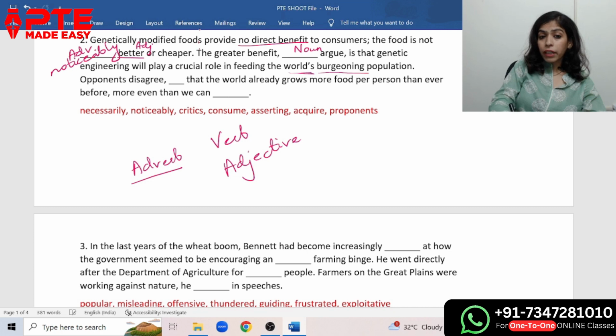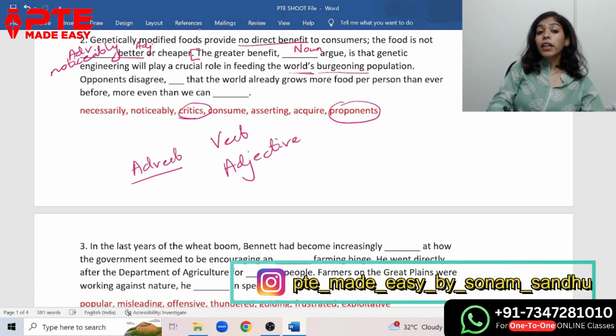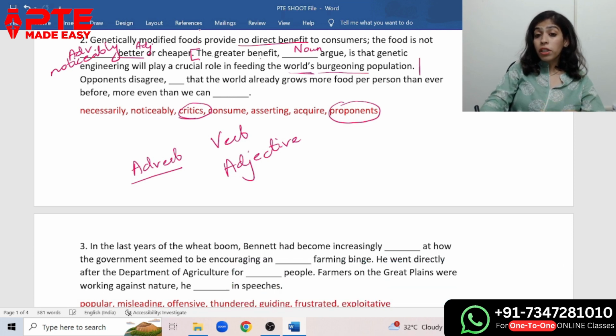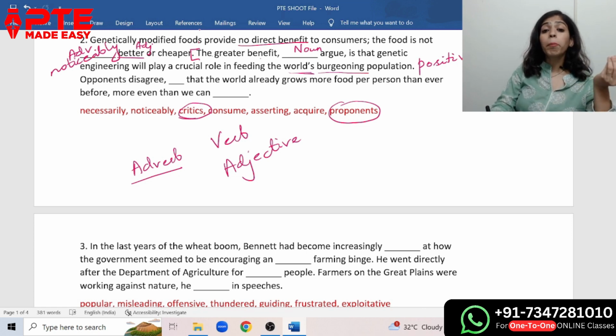Now, after looking at the noun, we need to see which all nouns are here. So critics is a noun and proponents is a noun. But critics are the ones who are criticizing something. Proponents are the ones who are supporting something. So the greater benefit proponents argue is that genetic engineering will play a crucial role in feeding the world. So it is a positive thing. That's why we have proponents here. Proponents means supporter. So the noun proponents will come. Next one.